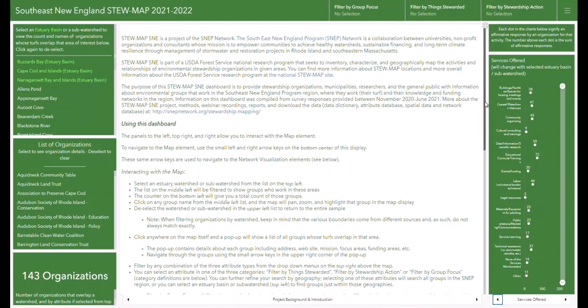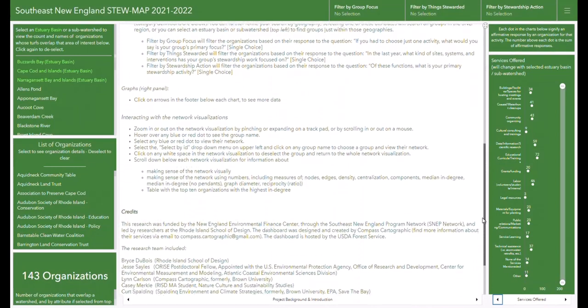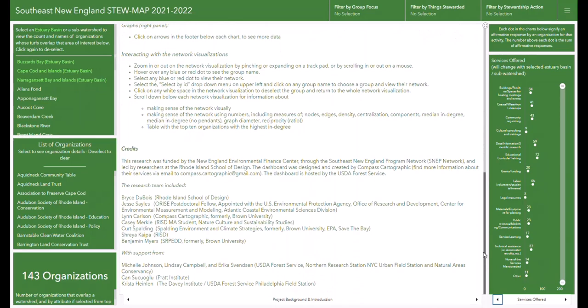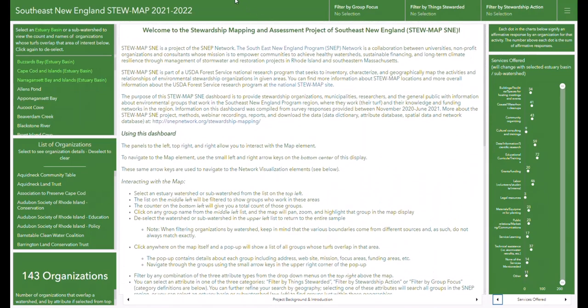Upon opening the dashboard, the end user is presented with the background and introduction page, which provides a description of the project, directions on how to use the map and network visualizations, and credits. Several green panels surround the background and introduction page. The contents of the panels will change as you interact with the map element of the dashboard.